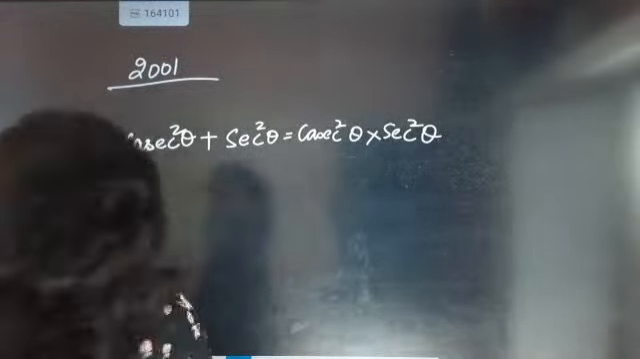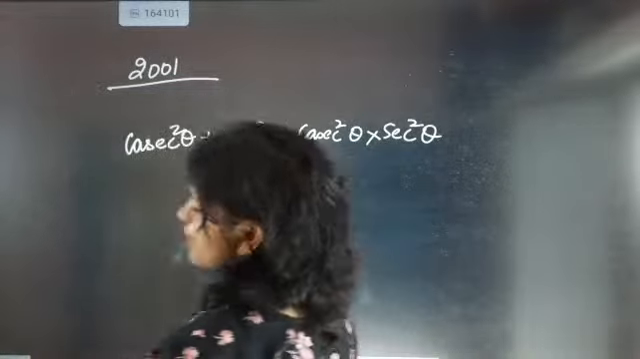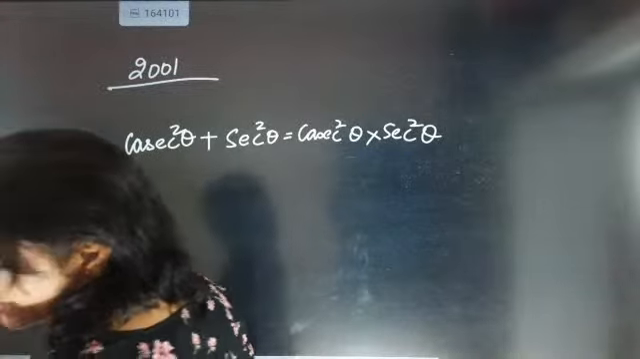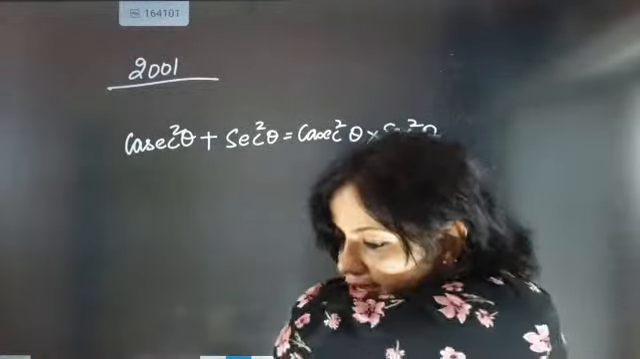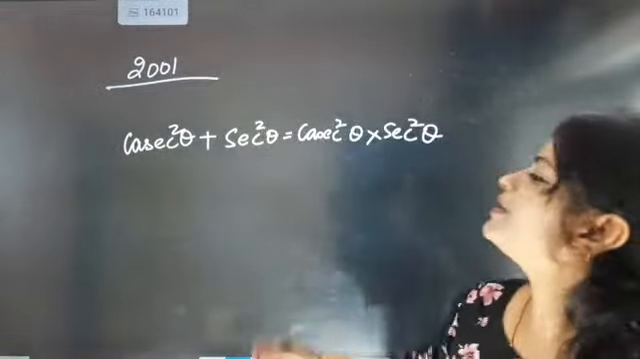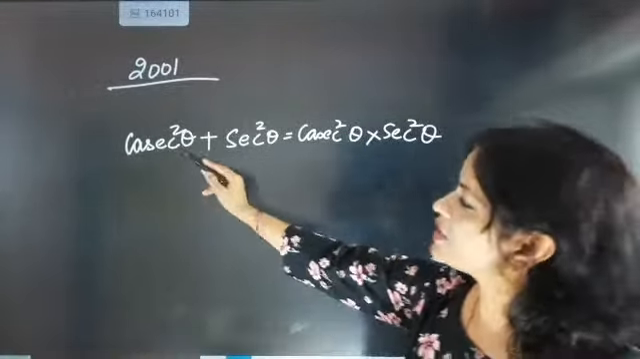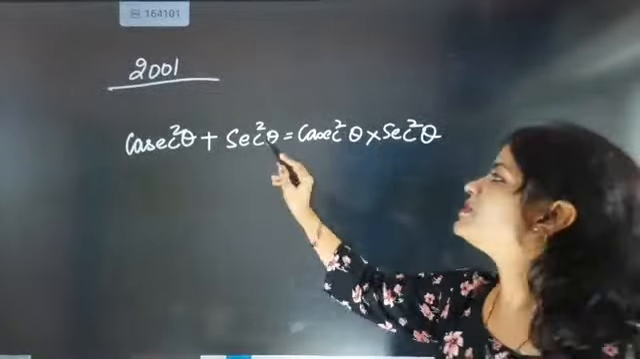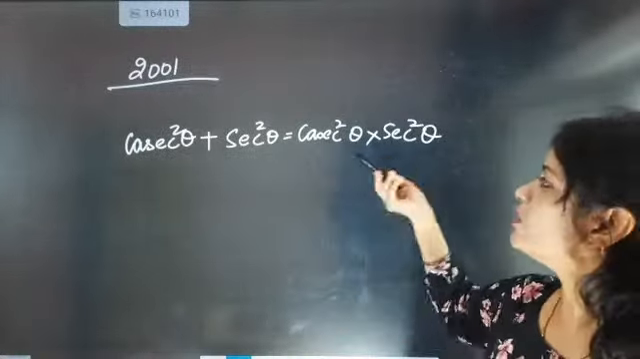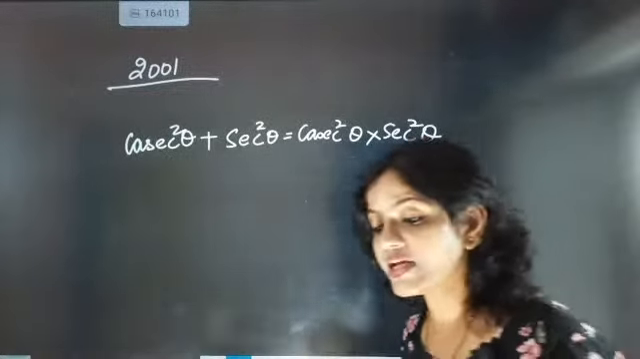Cosecant square theta. It is cosecant square theta everywhere. It is exactly so, Shreya. Cosecant square theta plus secant square theta equals cosecant square theta into secant square theta.